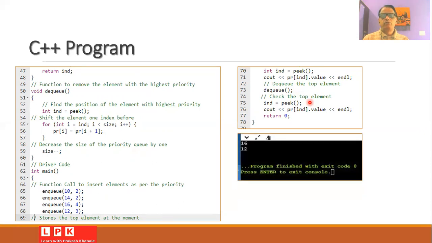So when we execute this program by making use of any online C++ compiler, then one can easily observe the output. The first element will be 16 because 16 has the highest priority 4. Therefore, 16 will be printed in the first cout statement. And then we have removed 16, and therefore the next element 12 will be on the top priority, and therefore the value 12 will be printed on the screen.